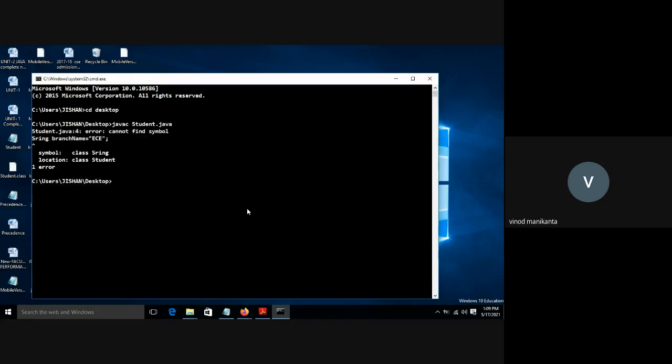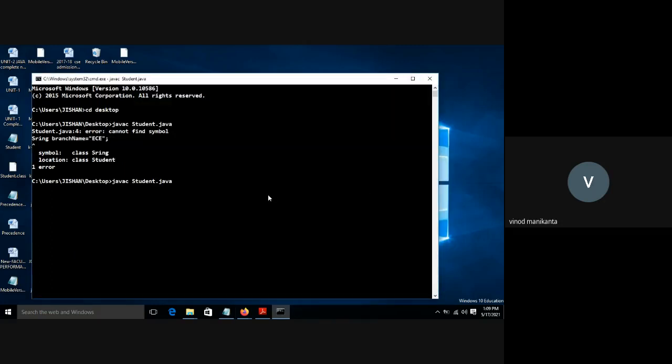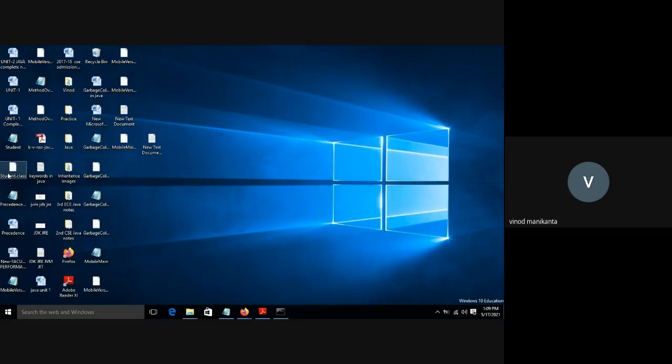But there is an error, right? What is the error? I wrote string as String. Okay, again I'm compiling. Program compiled. So as soon as the program is compiled, the dot class file will be generated. Student dot class file will be generated.